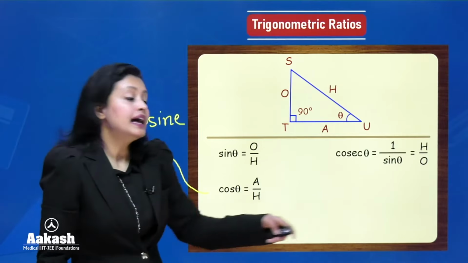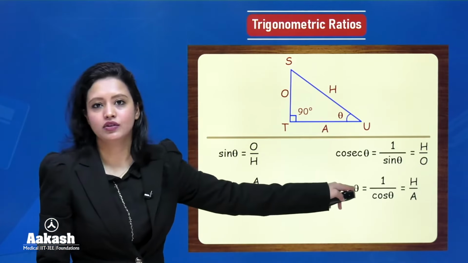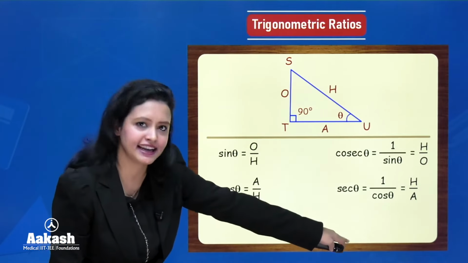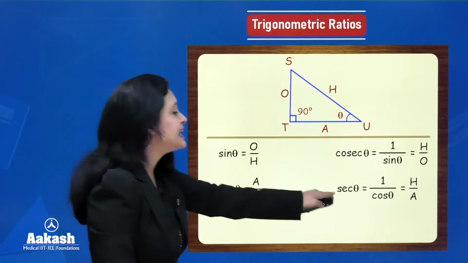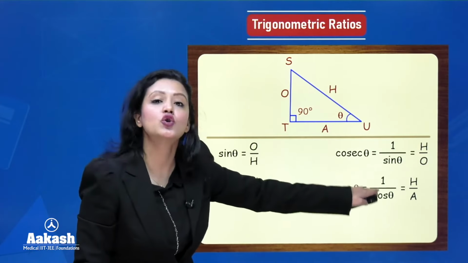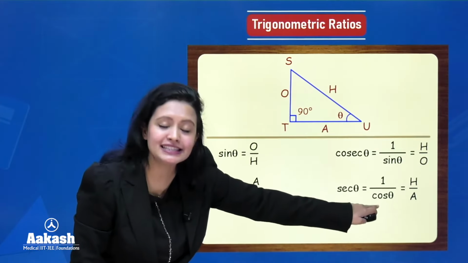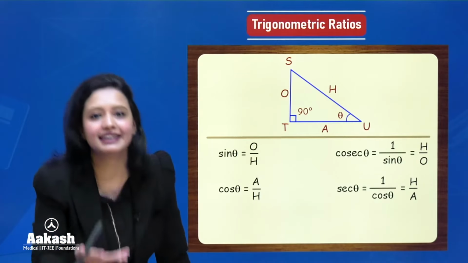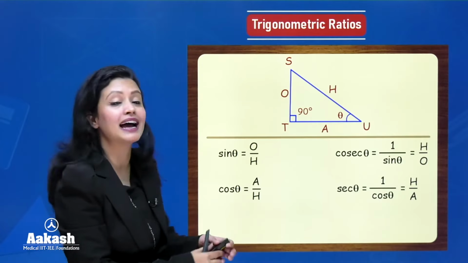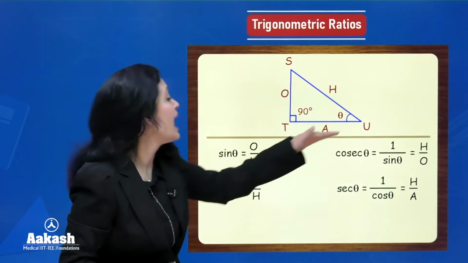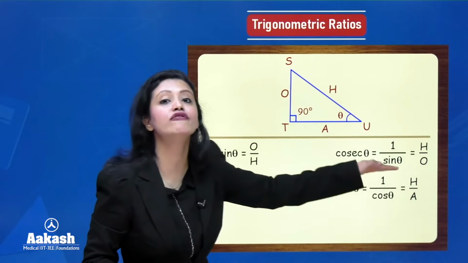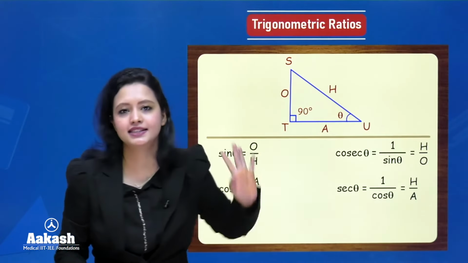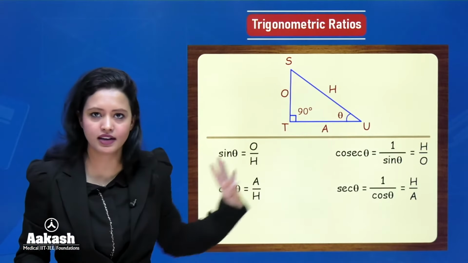Now, next we have secant. Sec is the acronym of secant, everyone. So sec theta is 1 over cos theta. That means sec theta, or secant, is the reciprocal of cosine. So please remember that cosec is the reciprocal of sine and sec is the reciprocal of cos. And hence sec theta would be hypotenuse over adjacent. Take its reciprocal, and that's it.